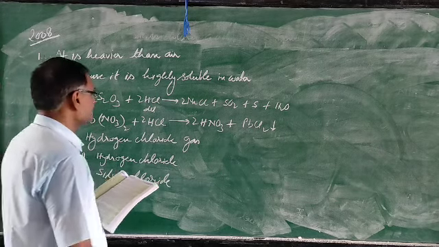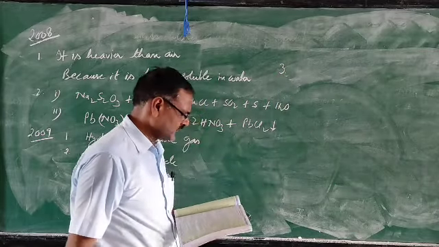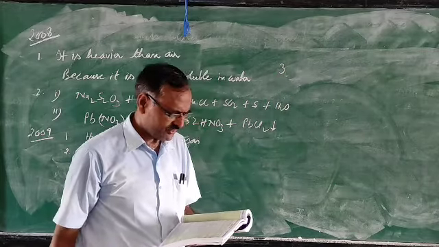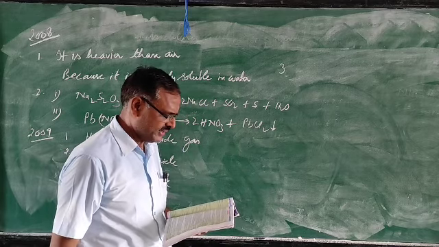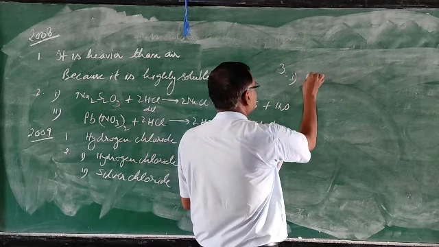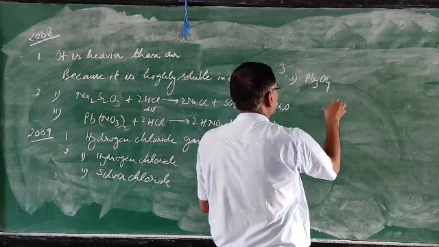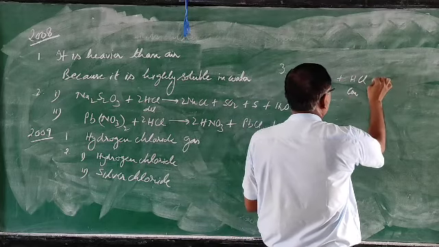Then third one: write a balanced equation for the following. Red lead, lead tetroxide, is warmed with concentrated HCl. So Pb3O4 reacts with concentrated HCl.